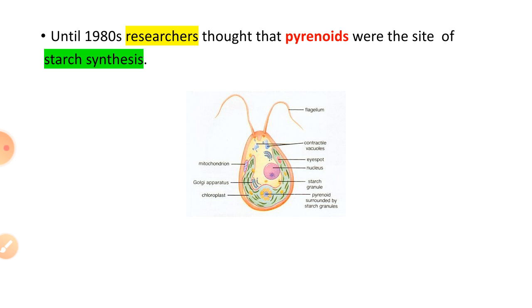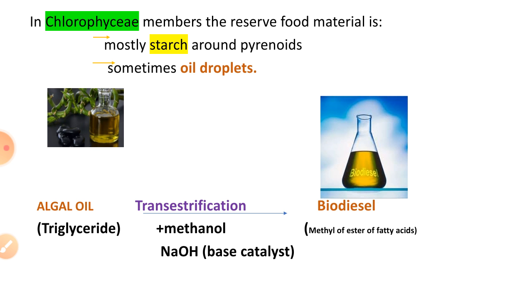But based on many experiments and observations, researchers understood that pyrenoids are not the site of starch synthesis. Now, it is found that the main function of pyrenoids is that, in the members of Chlorophyceae, the carbon dioxide fixed through photosynthesis is stored as starch around the pyrenoids.